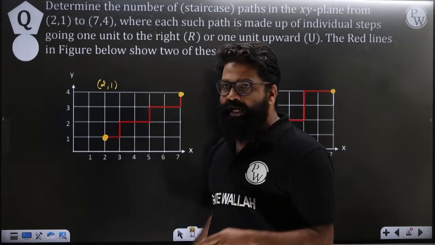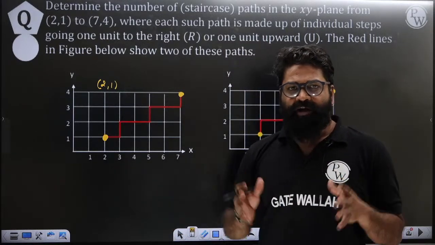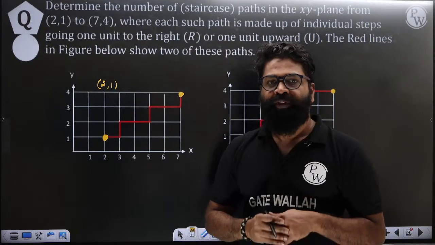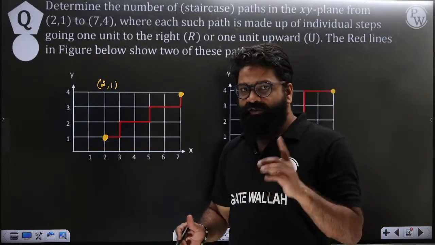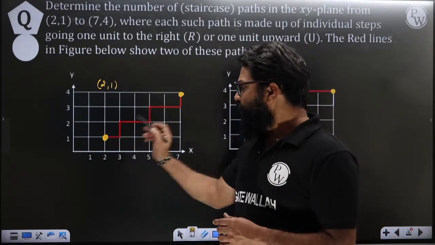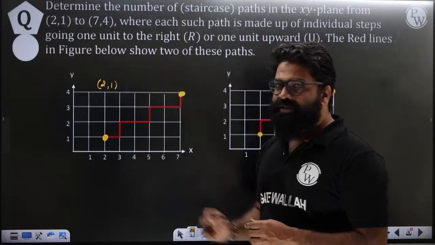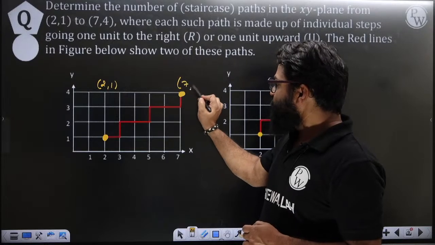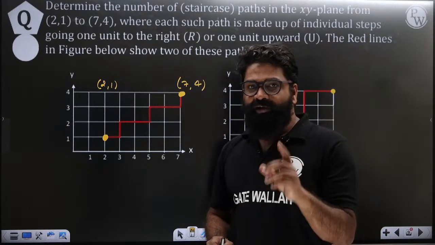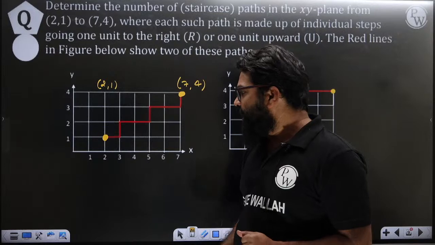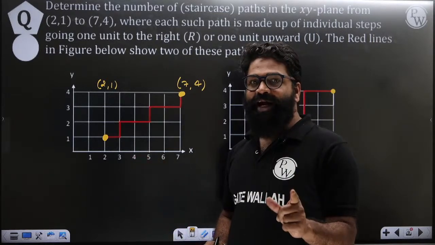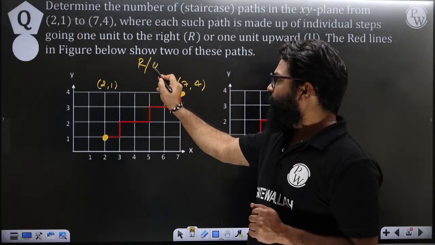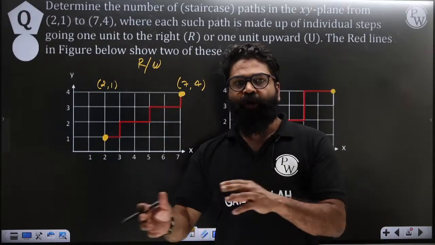So this is like a game. I will take you and put you at that particular point. Now I will tell you this is a game. Right now you are here and you have to go to 7, 4. So you have to go to 7, 4. Now what is the condition? The condition says that you can either take a right or you can take up. So only two paths you can select. Either you can move right or you can move up.